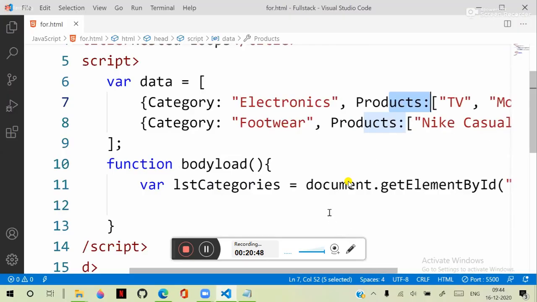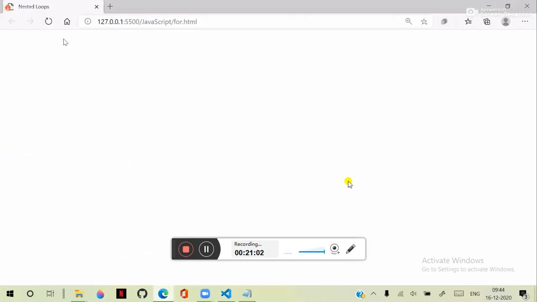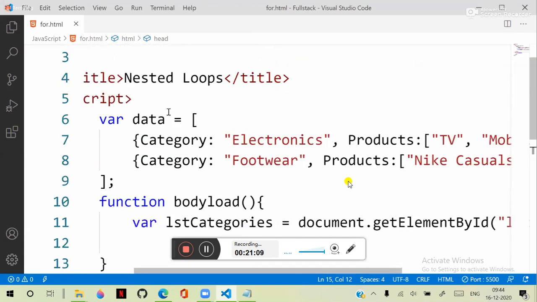Category property contains the category name. Products property contains again a collection. So we have to add that into this drop down list, into this ordered list, right? Into that ordered list, we need to add. First, we need to perform iteration on the data.